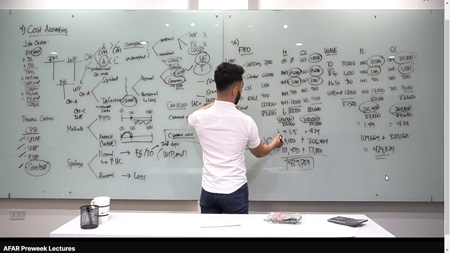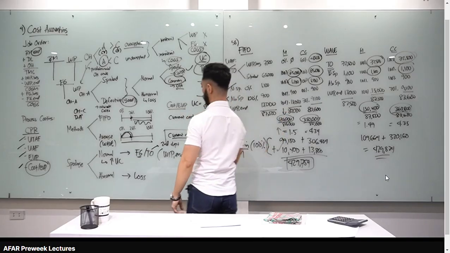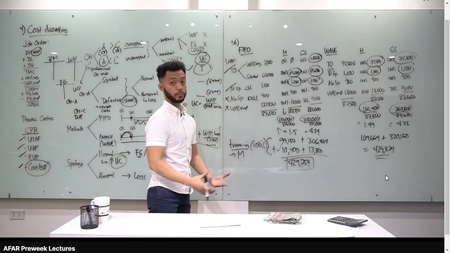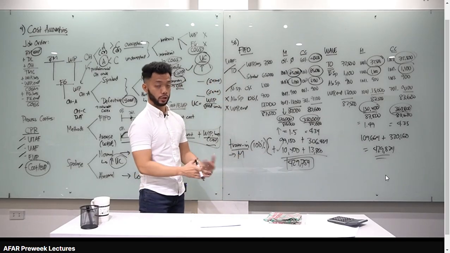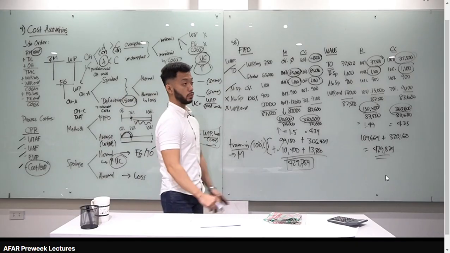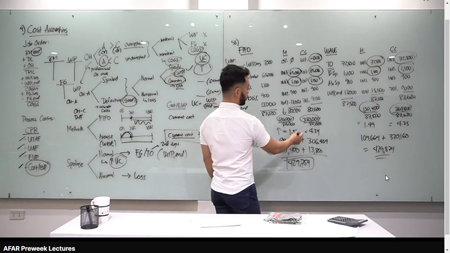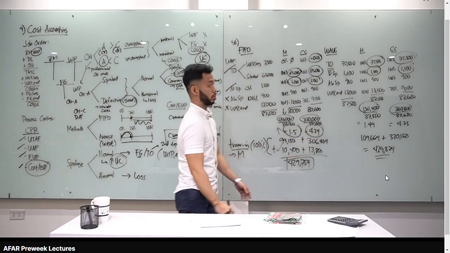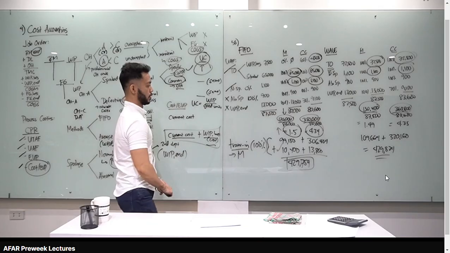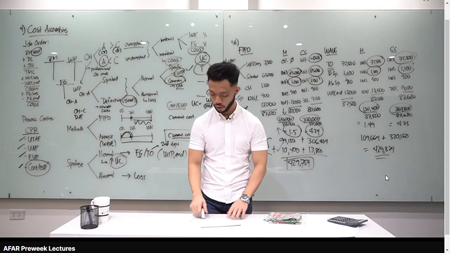Therefore, cost per EUP mo tataas. Okay? Yun naman yung gusto natin sa normal spoilage. Tumaas yung unit cost mo. Alright? Pag abnormal spoilage, 100% yan. Pag continuous, kasi conservative tayo, i-charge mo lahat sa loss pag abnormal spoilage. Also, class, pag ang tanong is unit cost, add mo lang yung cost per EUP. Okay? Yun yung unit cost mo. Okay. So I think yun lang lahat sa process costing. Alright. Sige. So that's for process costing.